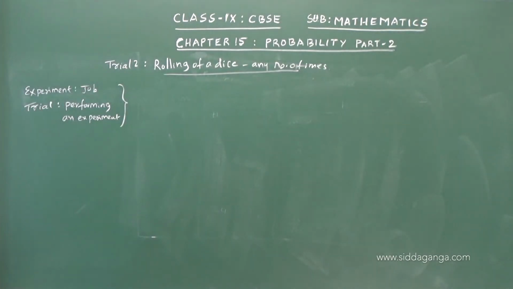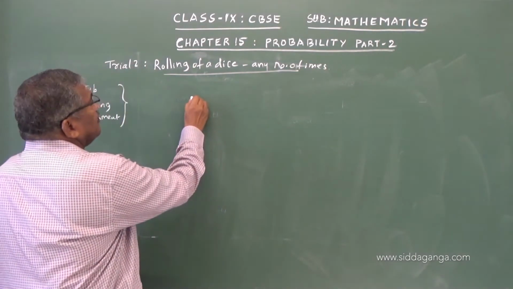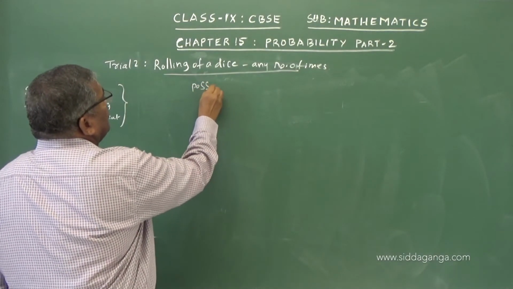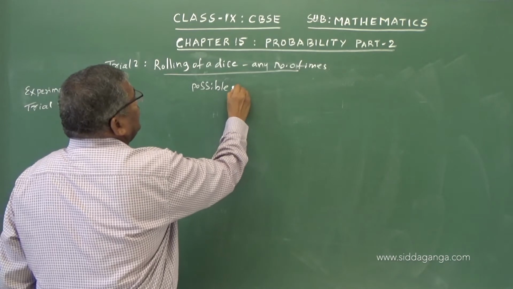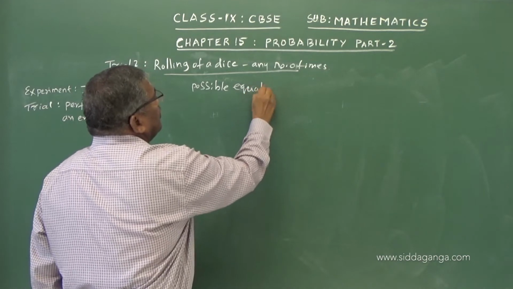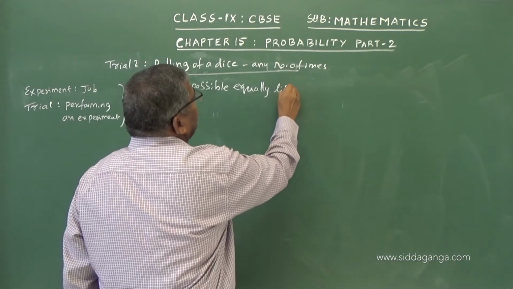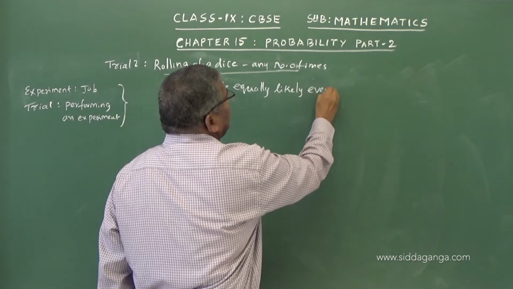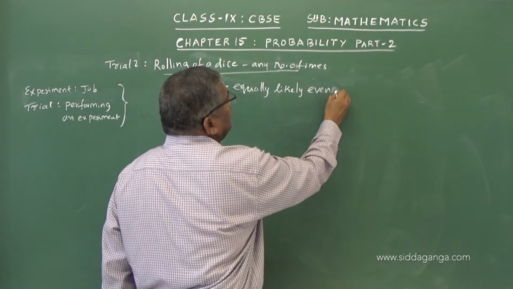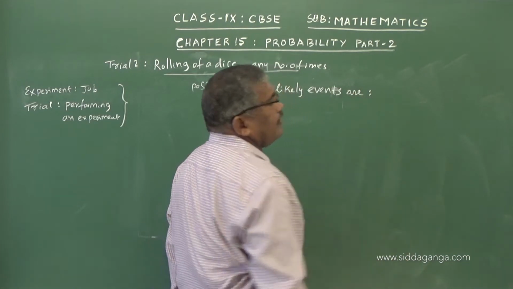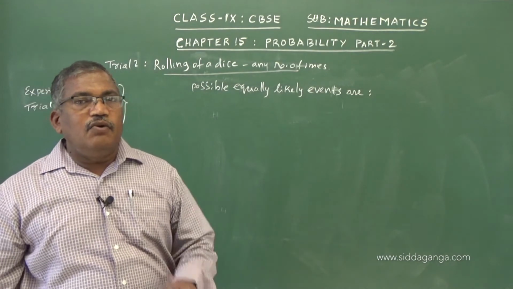So now, here, the possible equally likely events. In case of a coin tossing, there are only 2 possibilities.